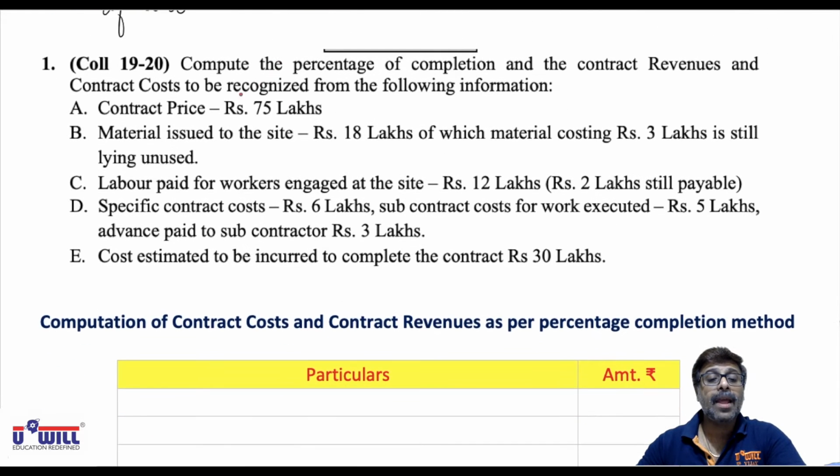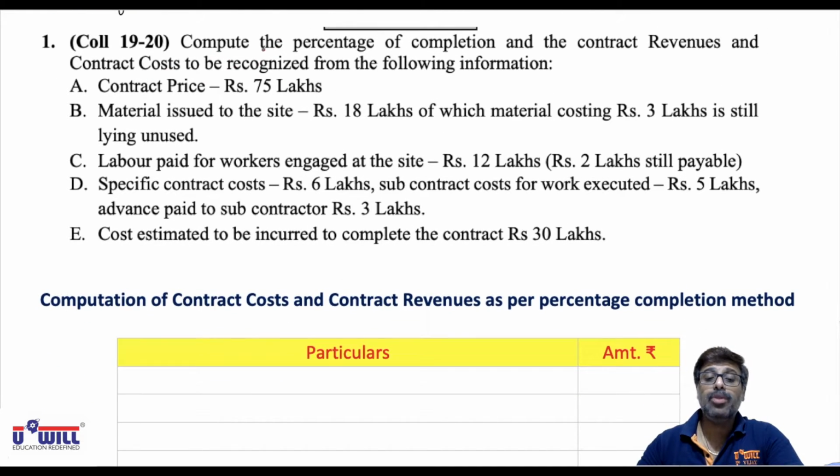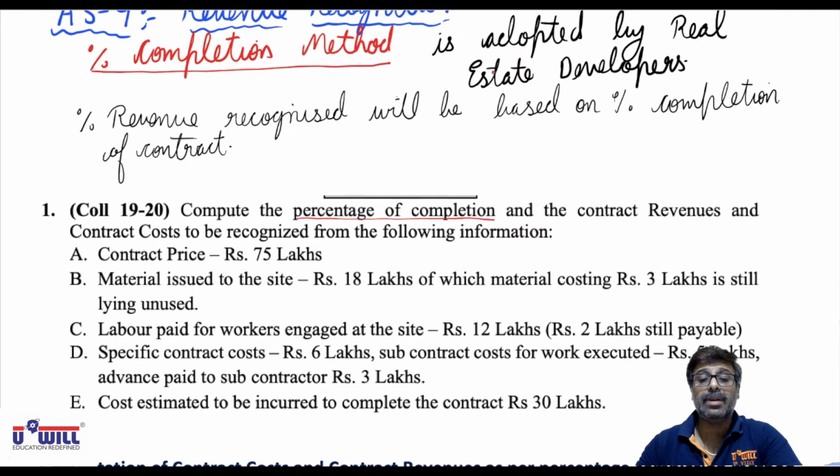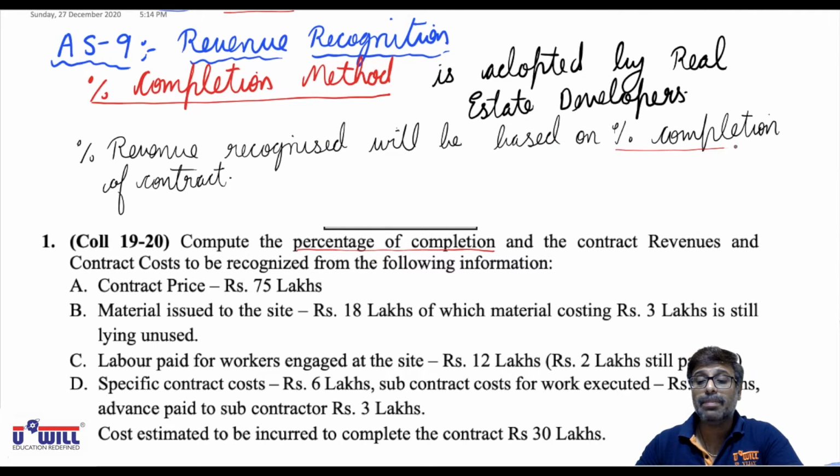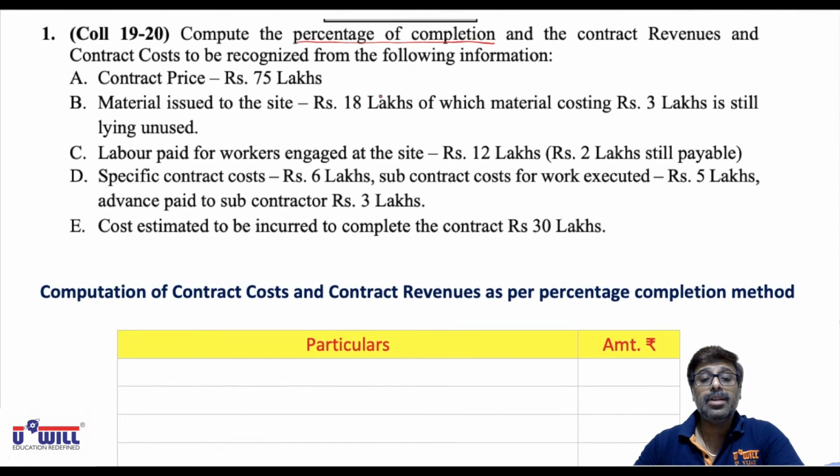Look at it. Question 1. Compute the percentage of completion. First we'll find the percentage of completion because until you have the percentage of completion, you cannot find out what percentage revenue will be taken. So in this question, they have asked you to compute the percentage of completion and the contract revenue and the contract costs to be recognized. Recognized means recorded in the books of accounts, from the following information.